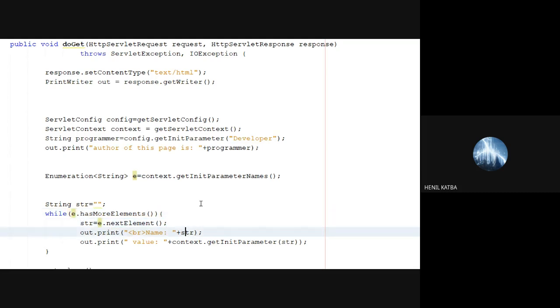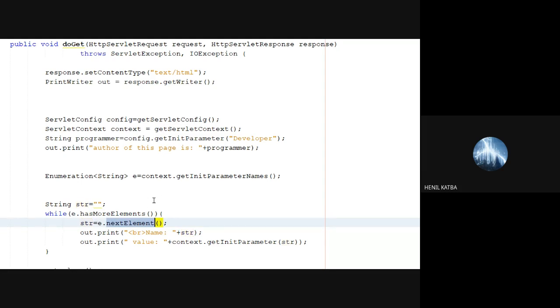We are printing string and we are printing context getInitParameter, which is used to read a single variable, right? So the first variable is dev_add. It is passing it over here, so it is giving the value and name whatever is there in the string. Second is default language, DEF language.